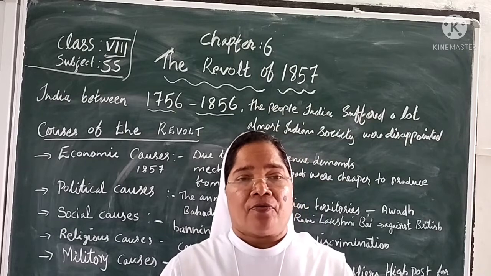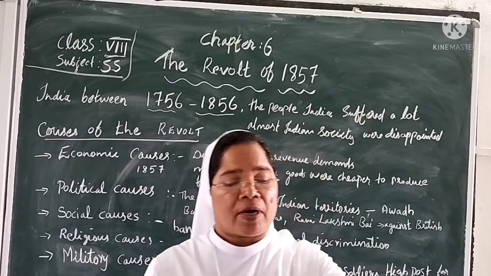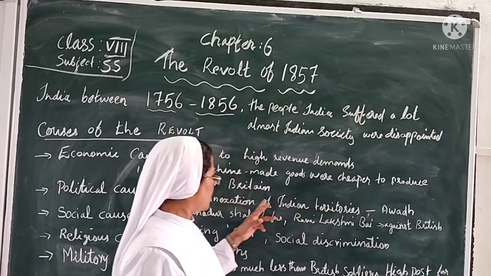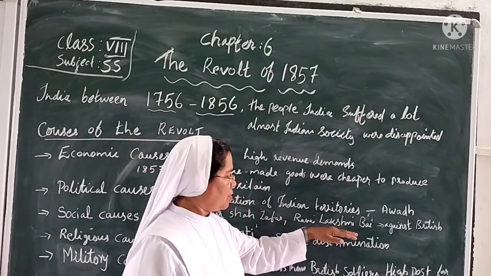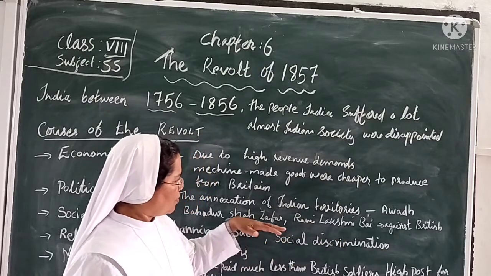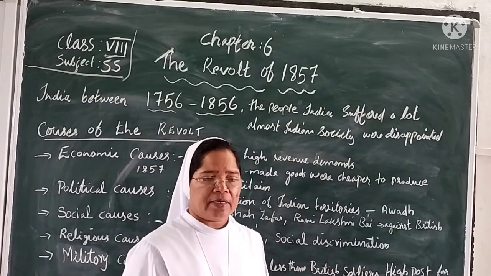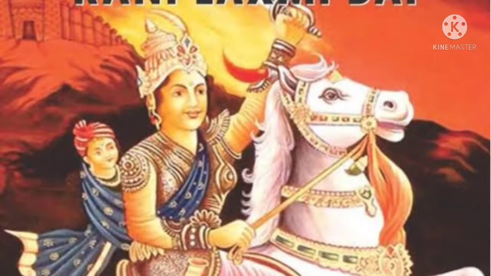At this time there was also fighting by Bahadur Shah and Rani Lakshmi Bai. Lakshmi Bai also fought against the British forces. Rani Lakshmi Bai was a very young lady, and at the age of 22 she died, fighting for the people of India.